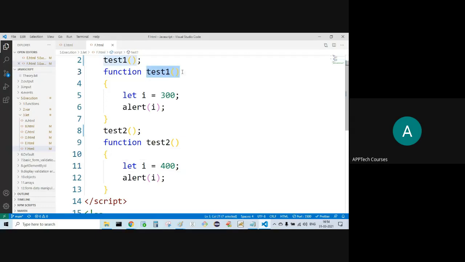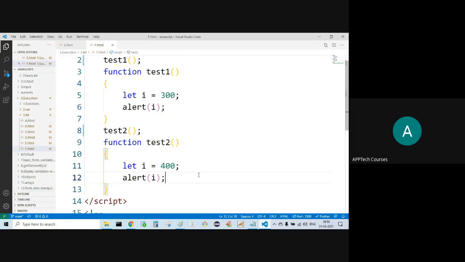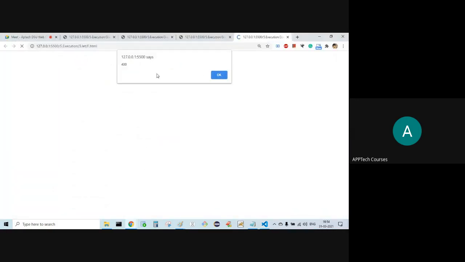Test 1, I'm calling I is equal to 300, alert I. 300 I'll get. Test 2, I'm calling let I is equal to 400, alert I is what? 400. Three hundred then 400.